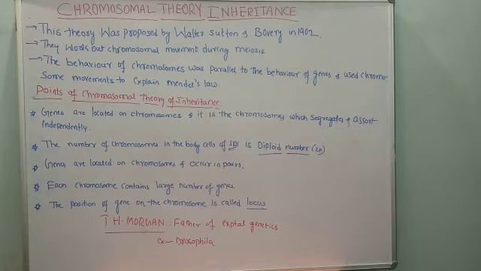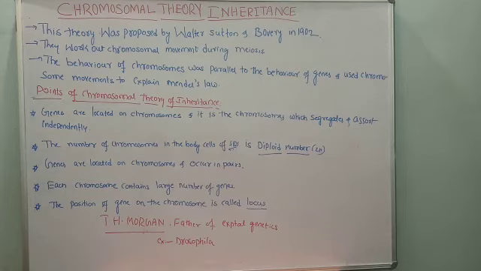In a simple manner, the chromosomal segregation and the Mendelian principle, both points, were combined to give one theory called the chromosomal theory of inheritance, because of the similarities. So with this, we have discussed the important postulates of the chromosomal theory of inheritance today.